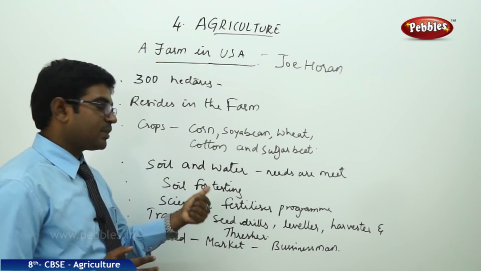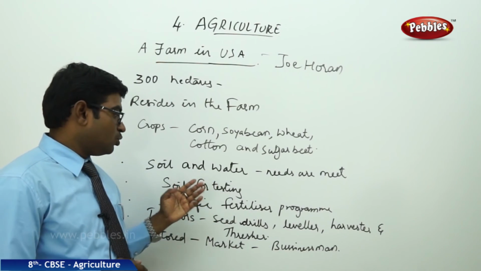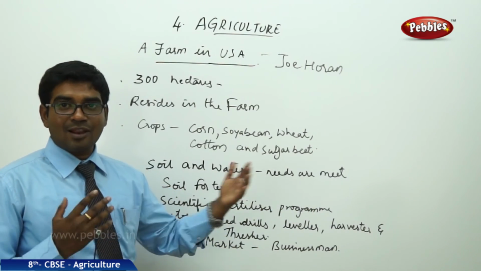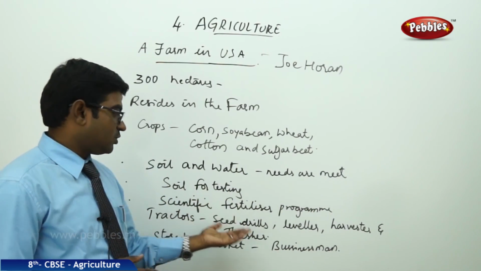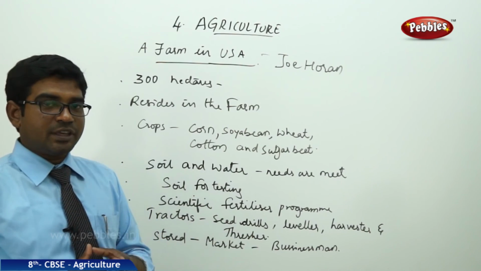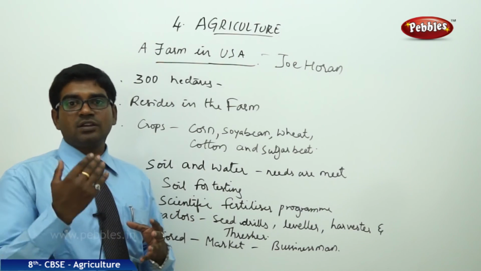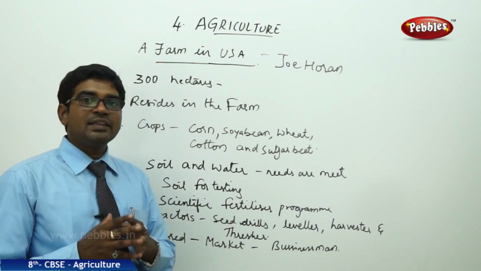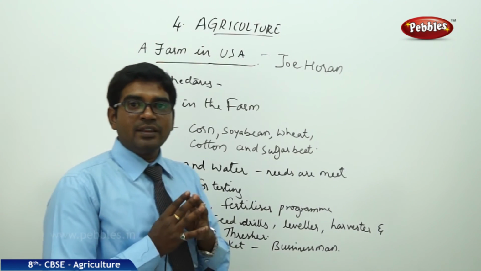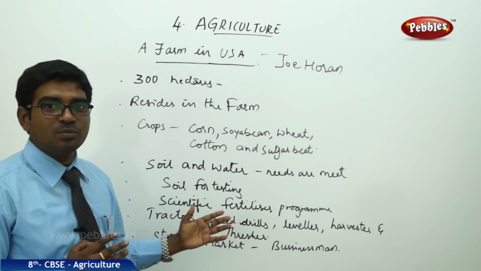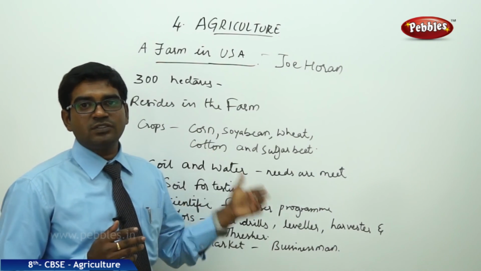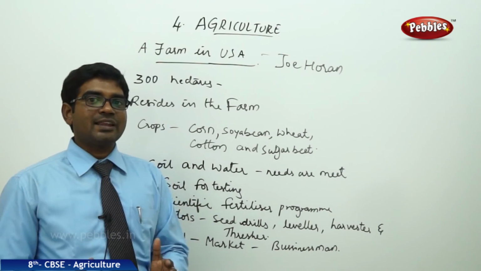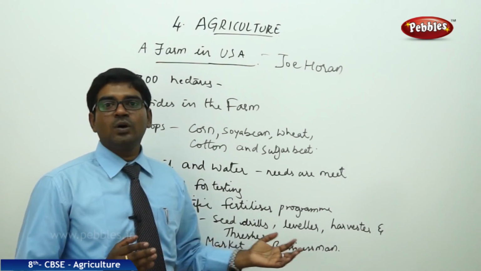He uses tractors for seed drilling and leveling the land, and a combined harvester as well as a thresher. Once he produces everything, he stores it in an automated storeroom, and later he dispatches it to the marketing agencies, and now it is right to say that he is acting truly like a businessman. He doesn't do any of these works with his own physical activity. He makes the machines do all these activities, and he has people to work for him.